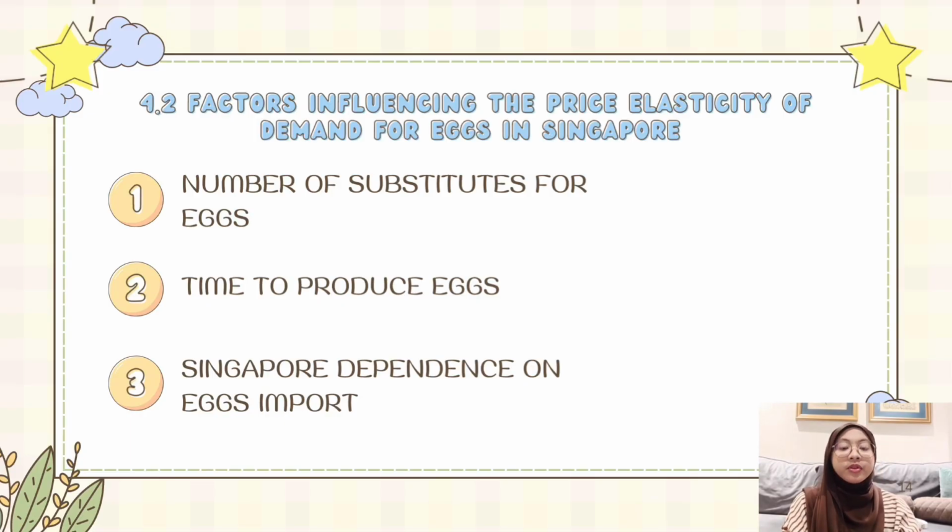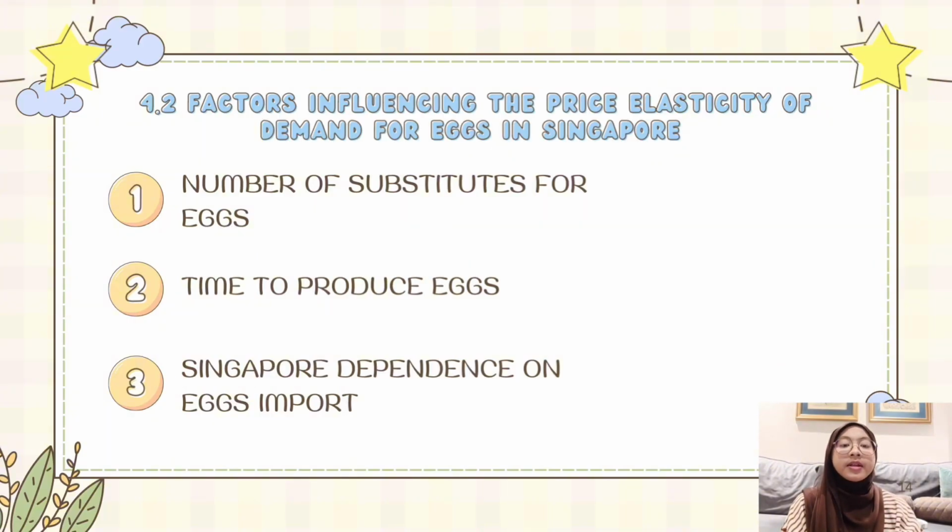Second, time to produce eggs. Egg farmers need a long time to wait for chickens to lay eggs. In the long run, the demand is elastic because the consumer will be able to find better substitutes. In the short run, the demand is inelastic because the consumer has less time to adjust.